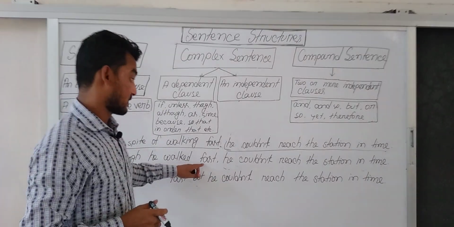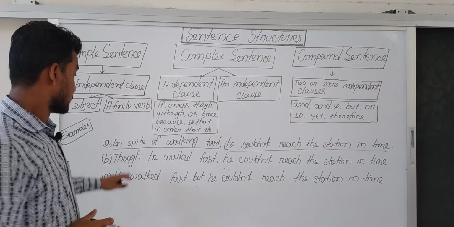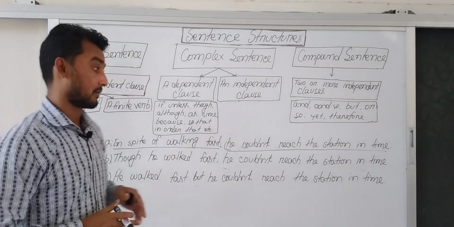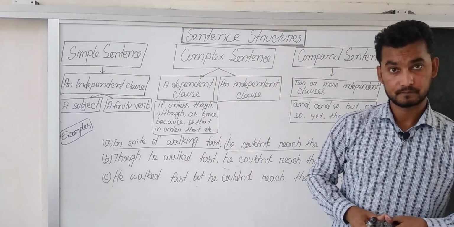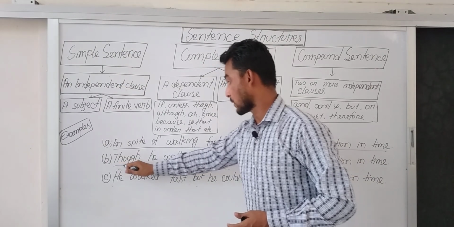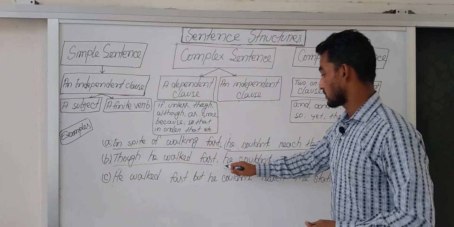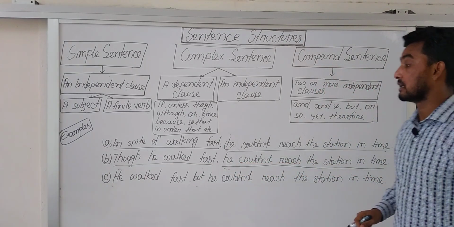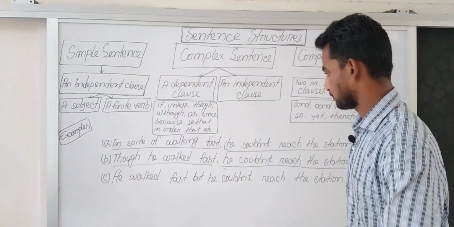Though he walked fast, he couldn't reach the station in time. This is a complex sentence. We know in a complex sentence there are two clauses, one is dependent clause and another is principal clause, or independent clause.